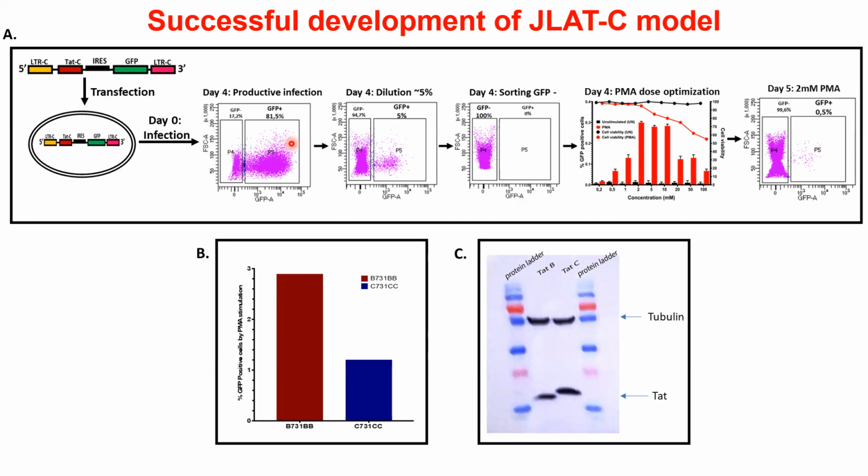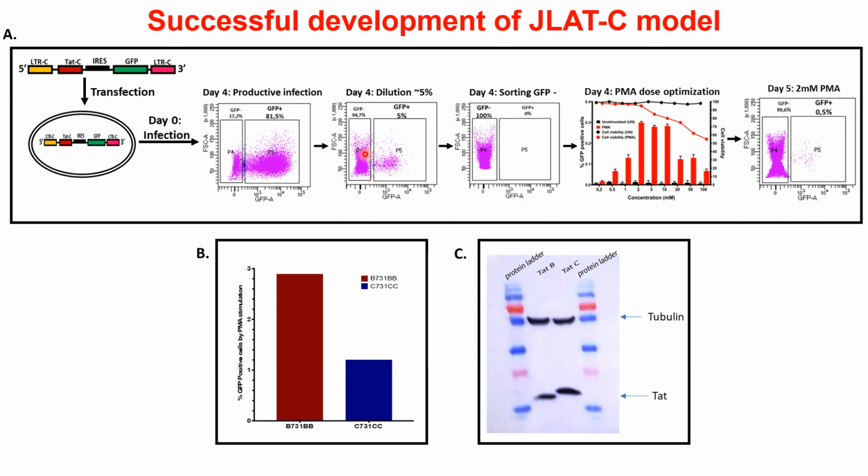We measured this productive infection by the percentage of GFP positive cells in panel 5. And we also infected the cells with different dilutions of the virus, such that approximately 5% of the cells would be infected. So this would mean that the remaining 95% of GFP negative cells in panel 4 are not expressing GFP, meaning they are either truly negative or they are the latent cells.